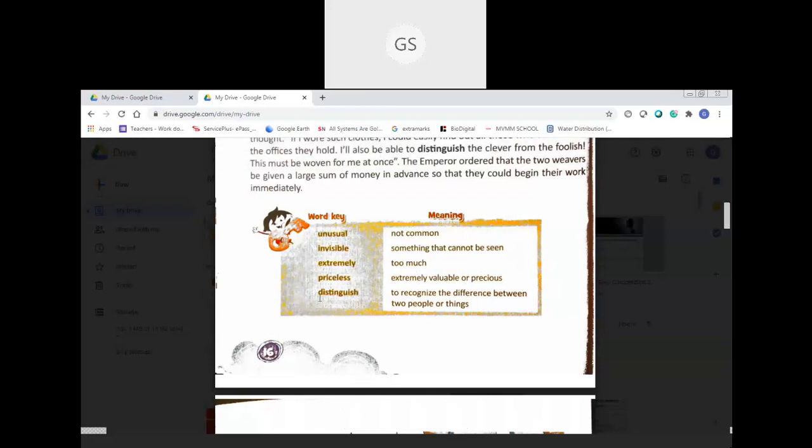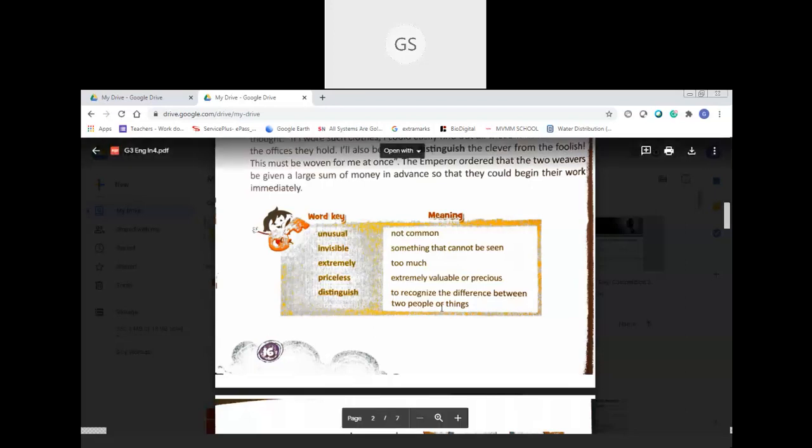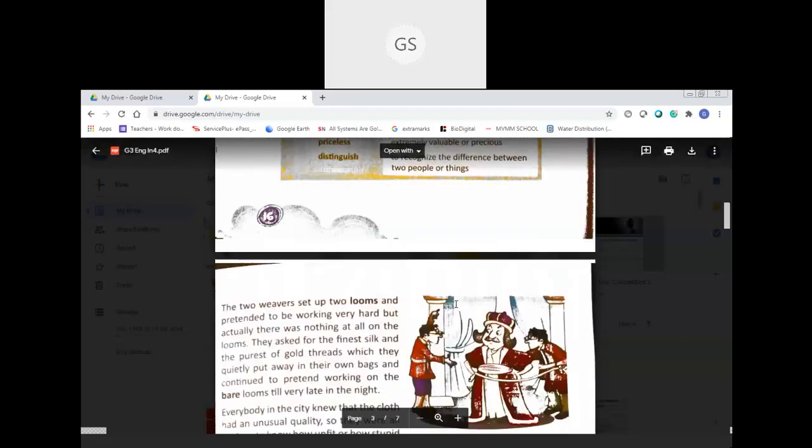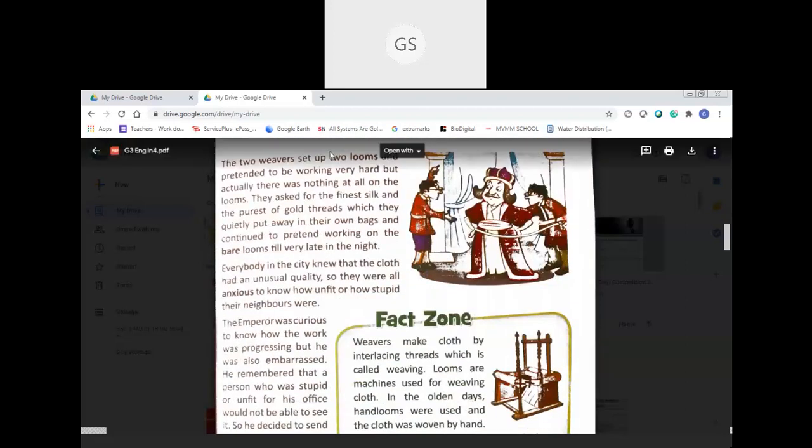The next word. Distinguish. To recognize means to identify, to find out, to know the difference between two people or two things. So that is called distinguish. To recognize the difference between two people or two things. Okay. Yes. Let's continue. Next.